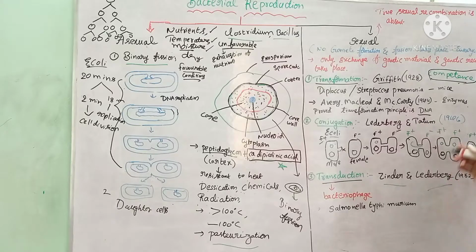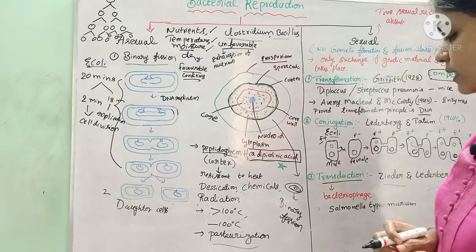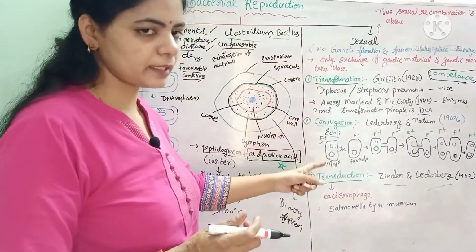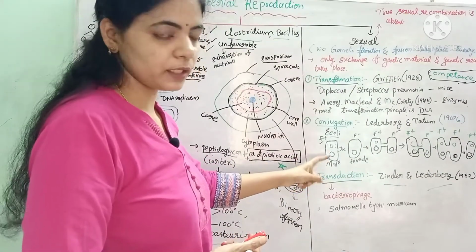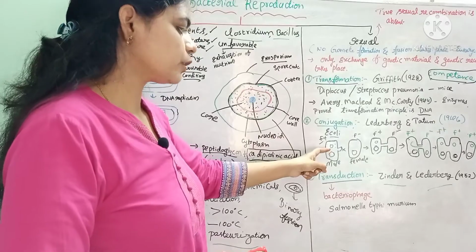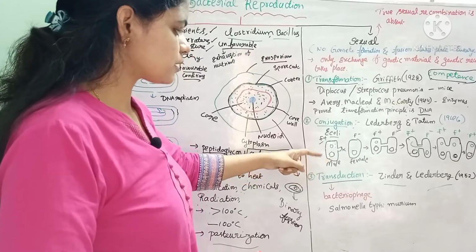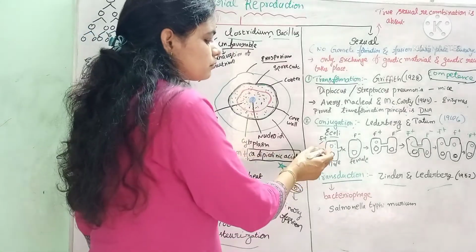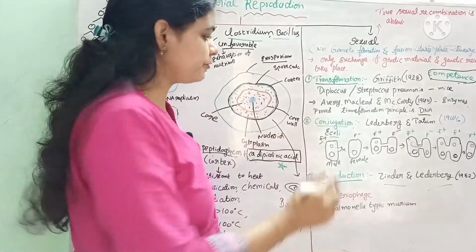Next, conjugation. Lederberg and Tatum in the year 1946 worked on the conjugation process. Conjugation mainly depends on plasmids. Plasmids are extra-chromosomal genetic material present in some bacteria. Bacteria normally have their own genetic material, but in addition some have extra-chromosomal genetic material that can replicate on its own, not dependent on the bacterial genetic material for replication. Those are called plasmids. Not all bacteria have plasmids, only some.